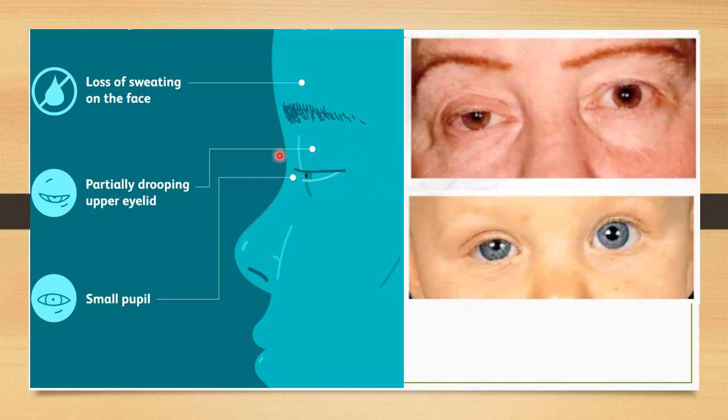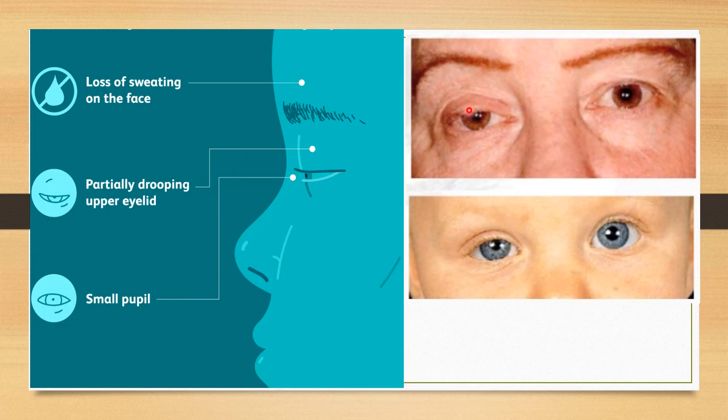So out of these features, the drooping of the upper eyelid and the miosis, that is the small pupil, you can also see in this figure. Here you can see this left side of the eye is normal. The pupil size is normal, and the patient can completely open his eye. But here on the right side you can see in both figures there is a partial drooping of the upper eyelid. यहाँ पे आप देख सकते हो there is a drooping of the upper eyelid, so that is partially obstructing the cornea. Here the cornea is completely visible, but it is partially obstructed in both figures. So that is because of the paralysis of the Mueller's muscle.